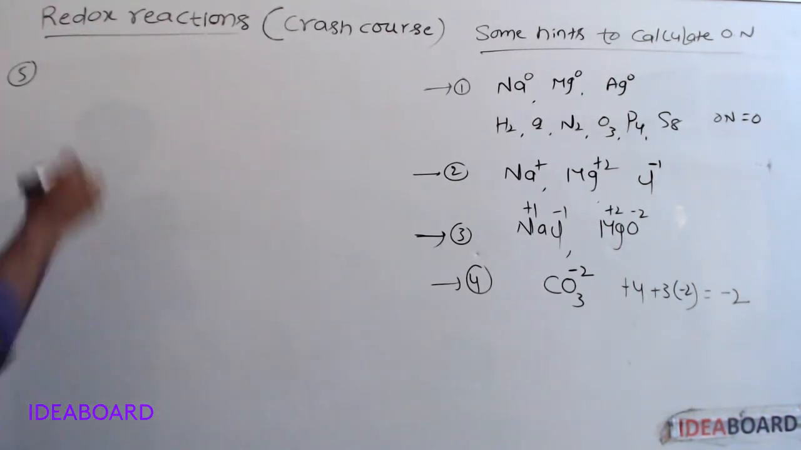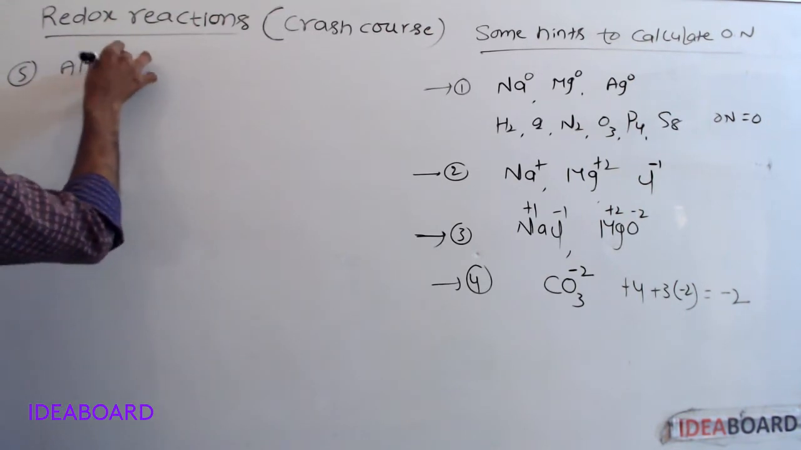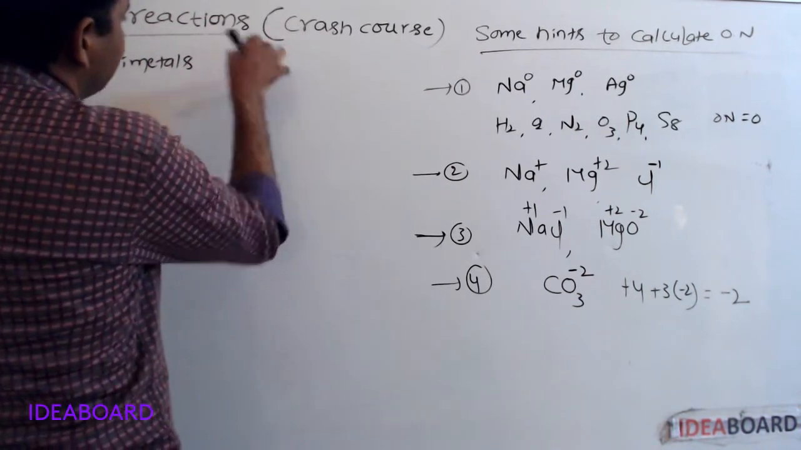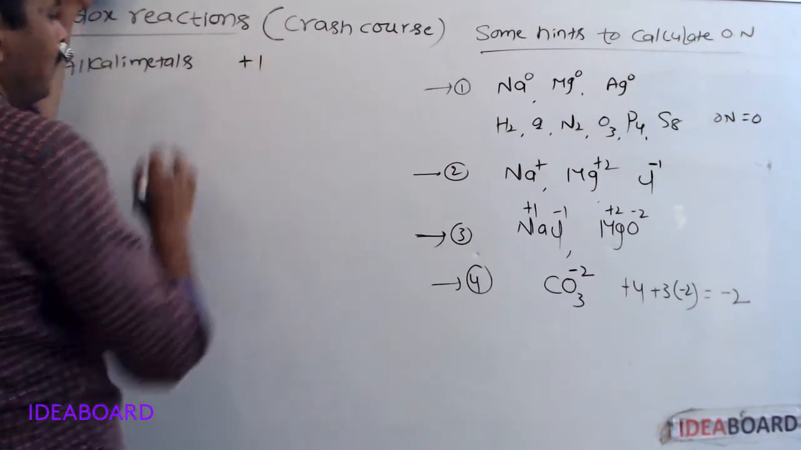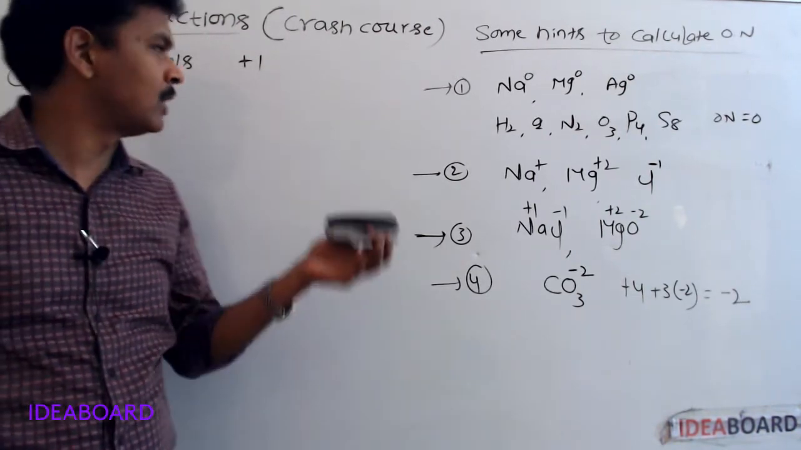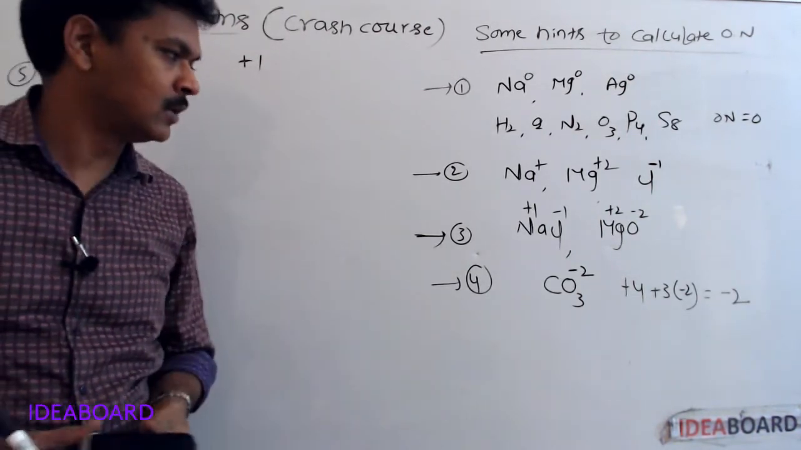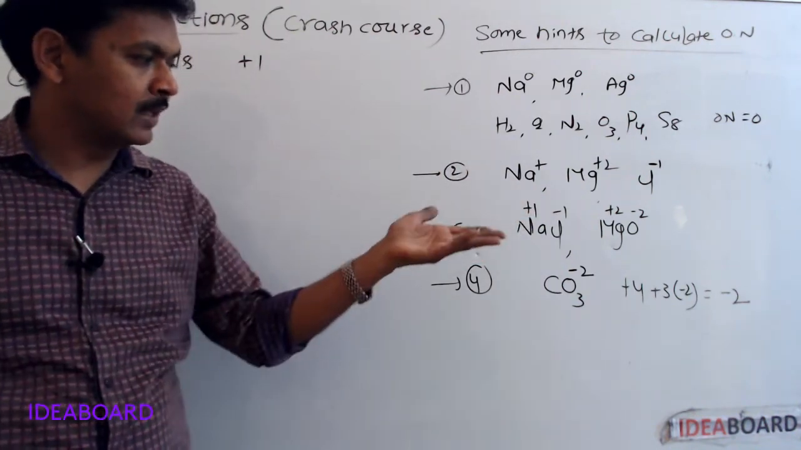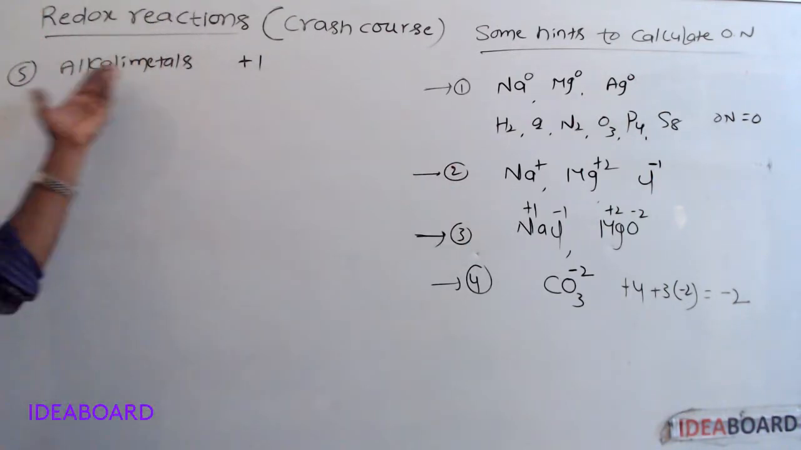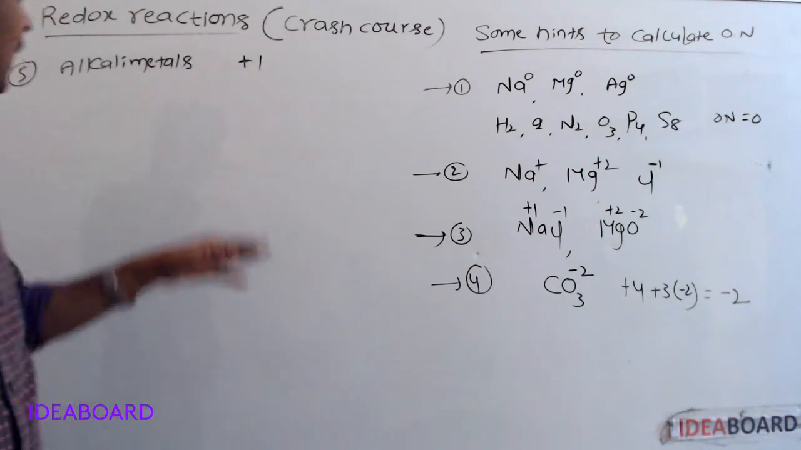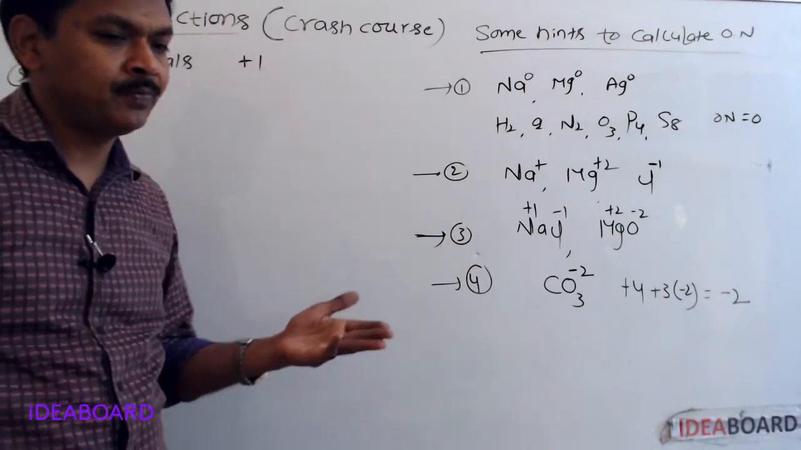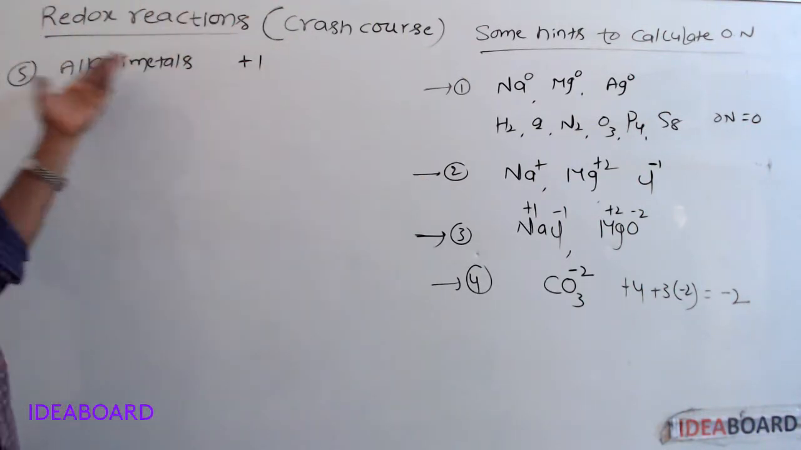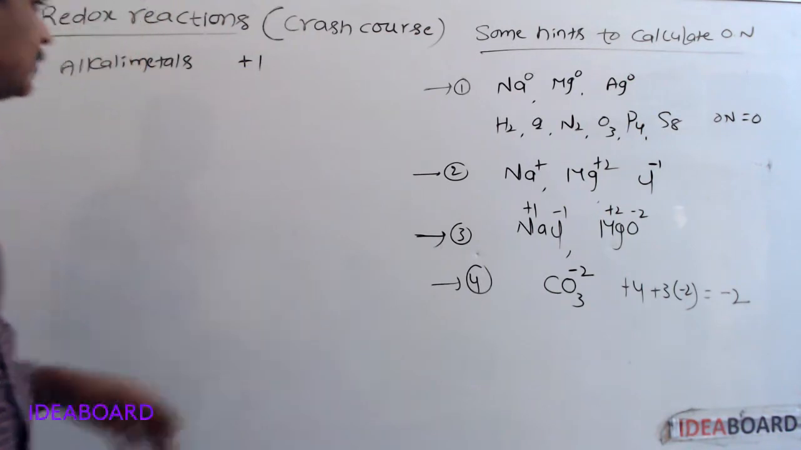Next one, for alkali metals, meaning the first group A elements. For alkali metals, the oxidation number is always +1 in their compounds. If we take sodium chloride, the oxidation number of sodium is +1. In sodium oxide, the oxidation number of sodium is +1. Not only for sodium, for all the alkali metals, the oxidation number is always +1 when they combine with other elements.